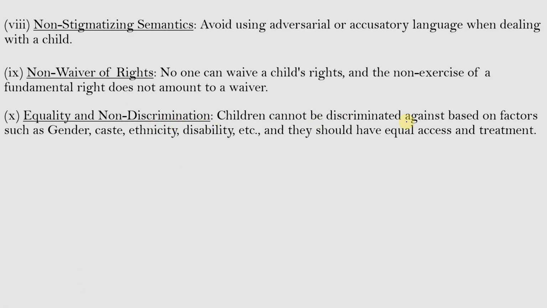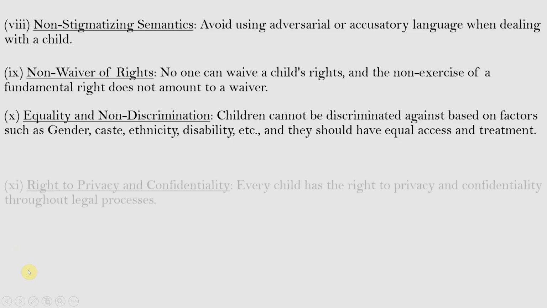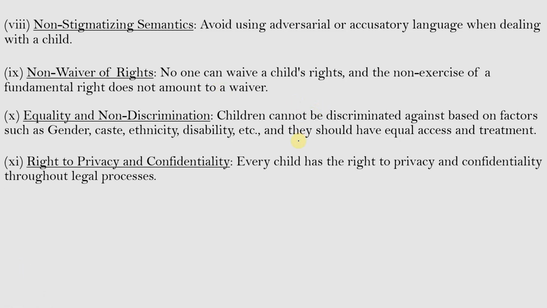Children cannot be discriminated against based on factors such as gender, caste, ethnicity, disability, etc. And they should have equal access and treatment. For example, if a girl child is an orphan, she shall be given equal opportunity as that of a boy, without any discrimination, for adoption. And the next principle is right to privacy and confidentiality.